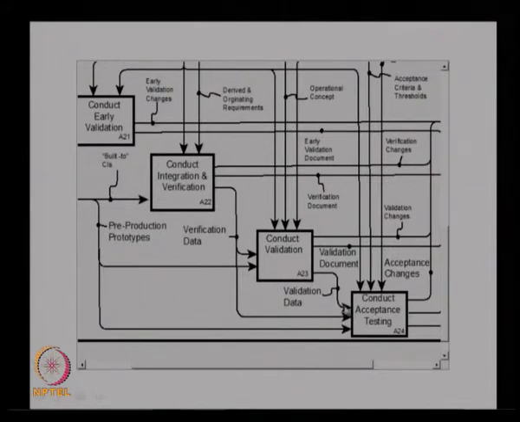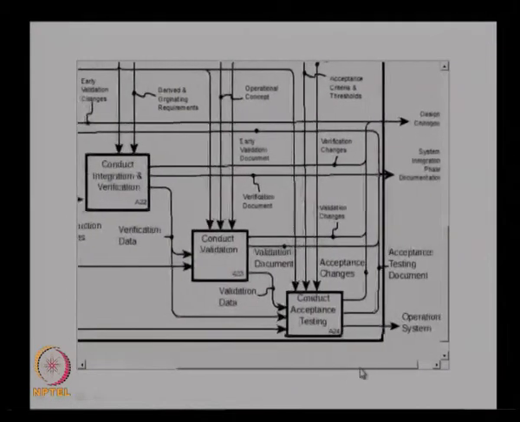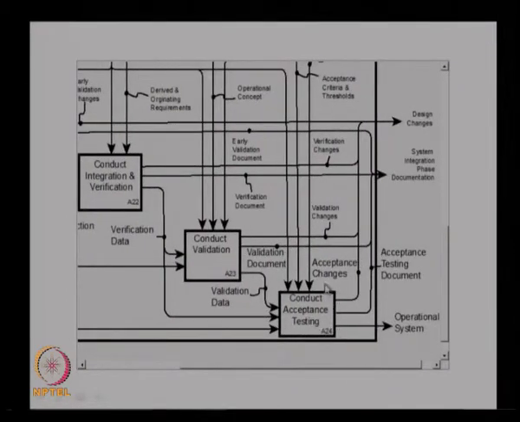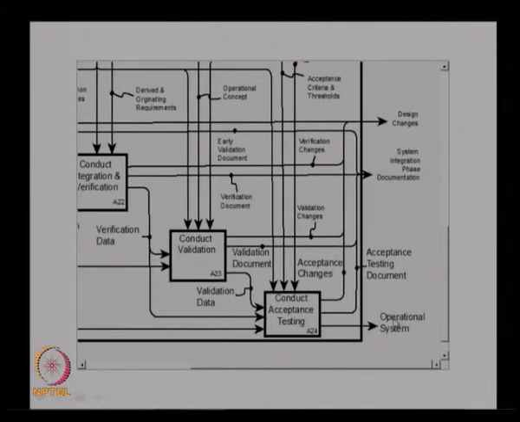And when using the validation data and the validation document and other details from the ORD, originating requirements document, we will be doing an acceptance testing, which will ensure that the system designed is accepted by the customer, or it actually meets the customer requirements, and once it is meeting the requirement, then you are getting an operational system that meets the requirements of the customer, and we will be getting the acceptance and testing document also as part of the outputs, and final output from this stage will be basically an integration documentation and acceptance test documentation, and you will be getting the operational system also.